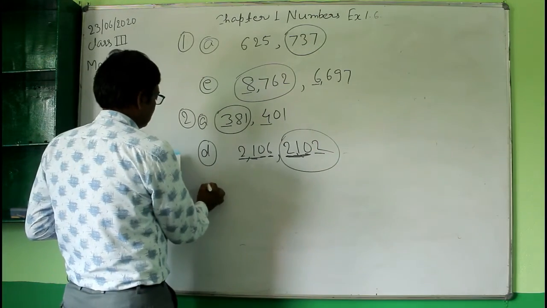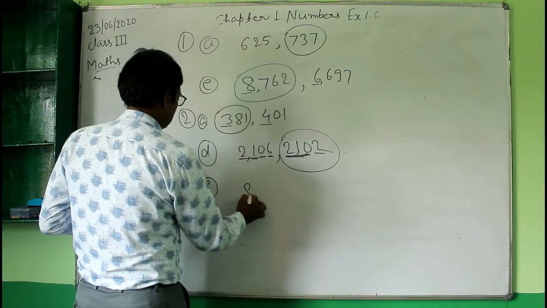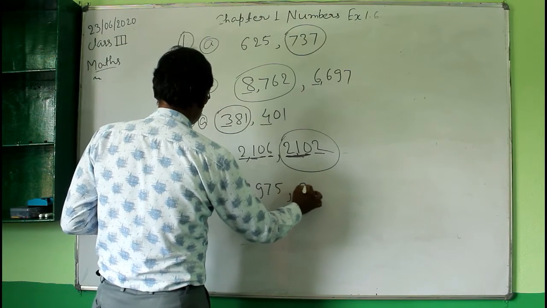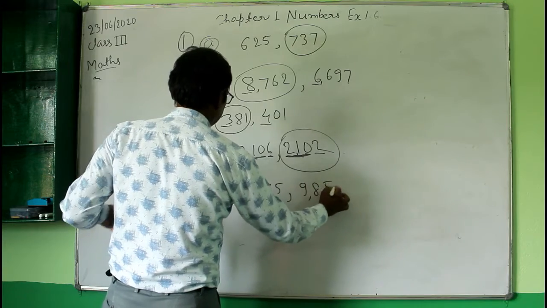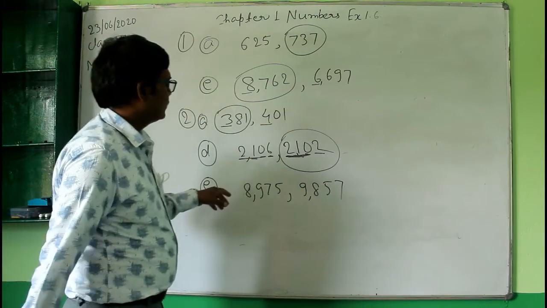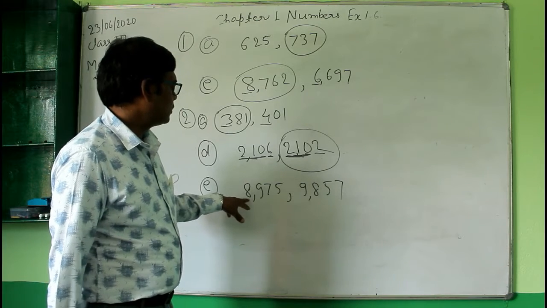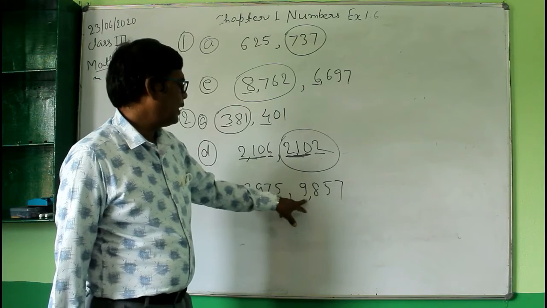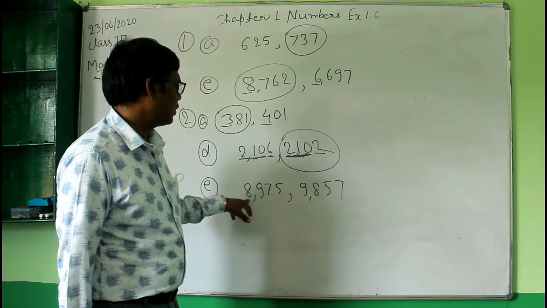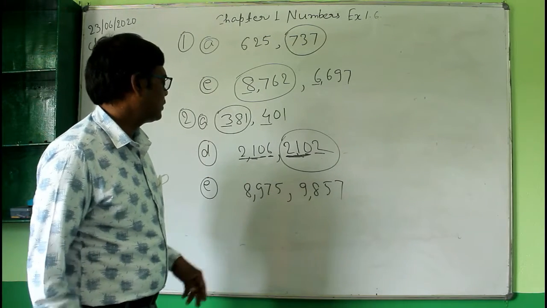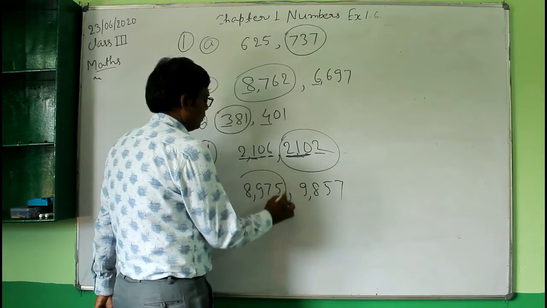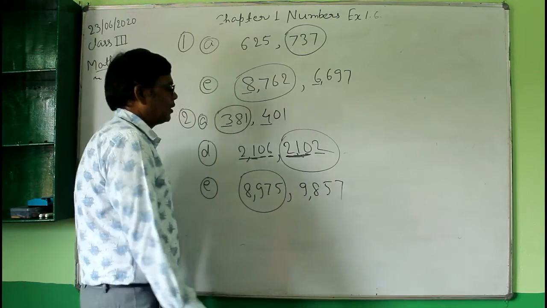And the last one is E. 8975 and the other number is 9857. Okay, so now in these two numbers, here at the 1000 place you have 8 and here at the 1000 place is 9, and you know that 8 is smaller than 9 and therefore 8975 is smaller than 9857.